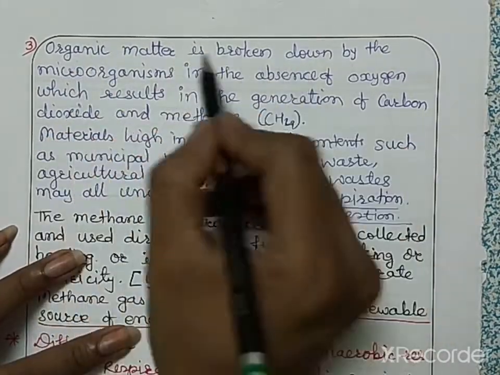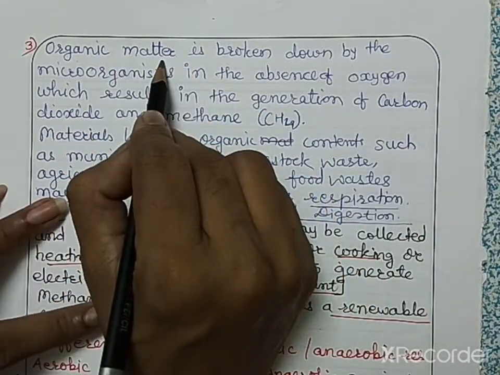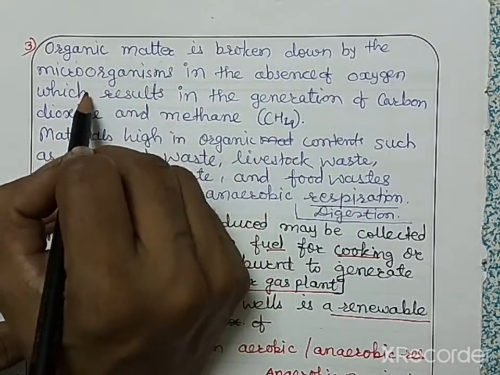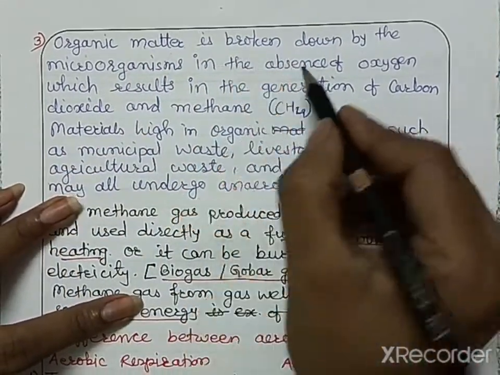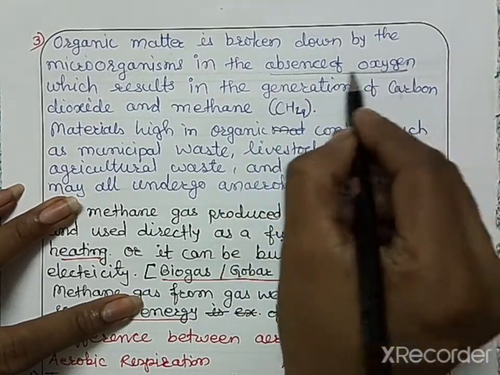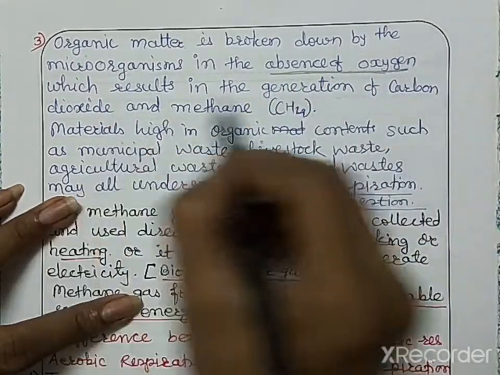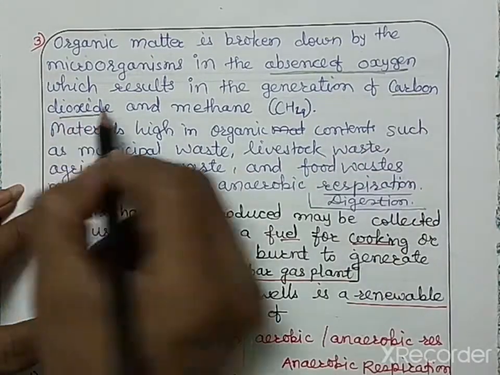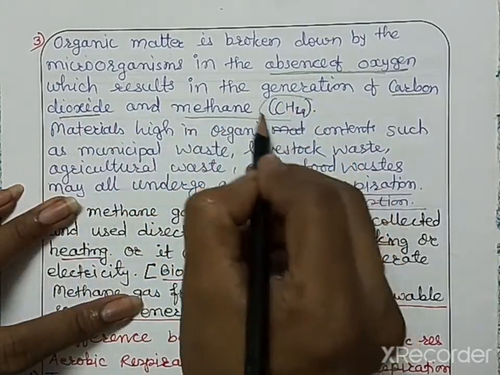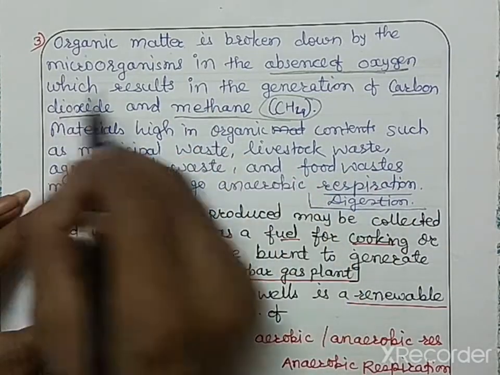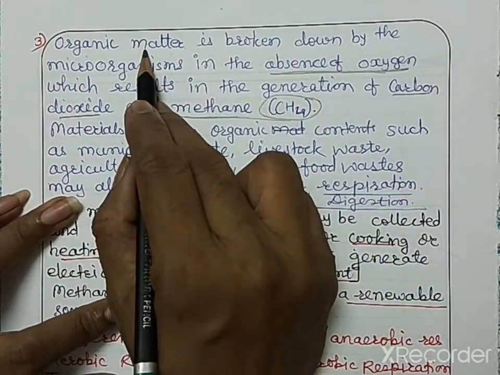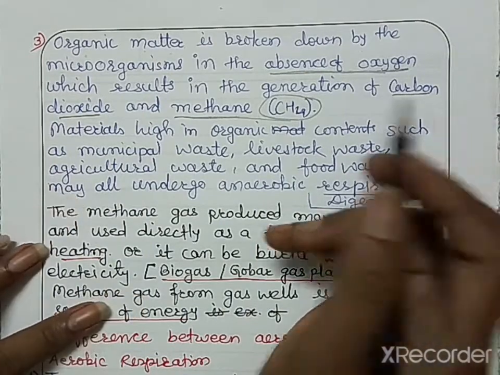Okay, then next we have decomposition of organic matter. Organic matter is broken down by the organisms that are present in the soil, and it occurs in the absence of oxygen. It results in the generation of carbon dioxide and methane gas. This is the formula of methane gas, that is CH4. So methane gas and carbon dioxide are generated during the decomposition of organic matter.